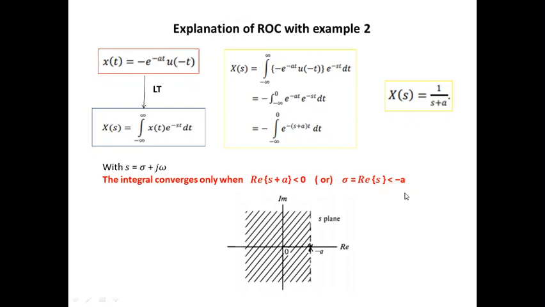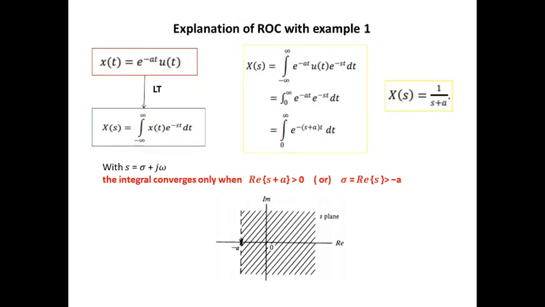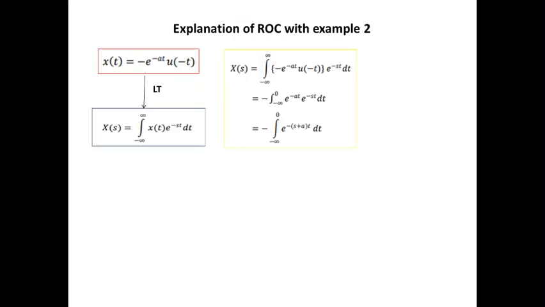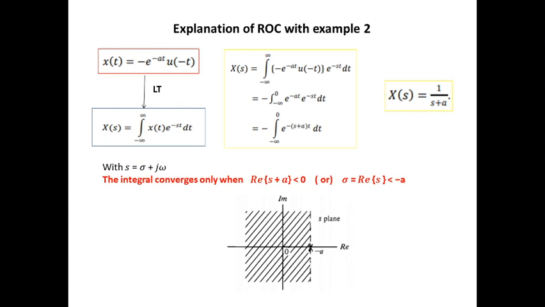When you compare the previous example and this example, we can see that both Laplace transform answers are the same, x of s equal to 1 by s plus a. What they differ in is the region of convergence: for the previous one it was greater than minus a, and for this example the region of convergence is lesser than minus a.